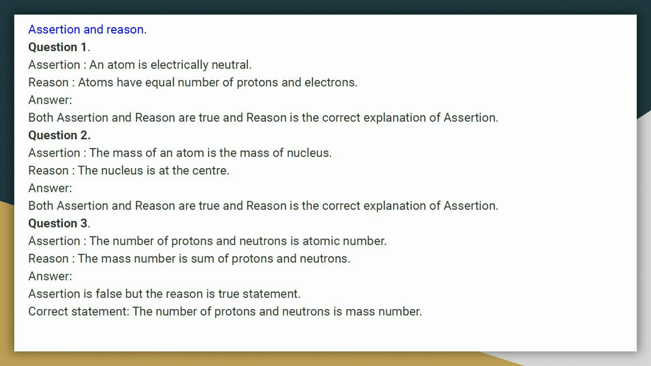Question 2. Assertion: the mass of an atom is the mass of the nucleus. Reason: the nucleus is at the center. Answer: both assertion and reason are true, and the reason is the correct explanation of the assertion. Question number 3. Assertion: the number of protons and neutrons is the atomic number. Reason: the mass number is the sum of protons and neutrons. Answer: the assertion is false, but the reason is the true statement. The correct statement is the number of protons and neutrons is the mass number.